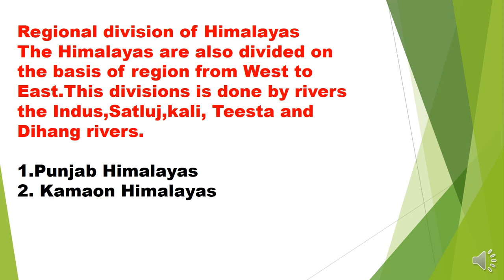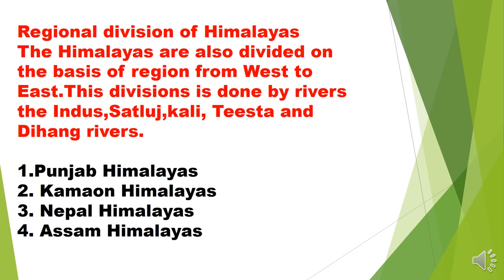According to the flowing of rivers, the division of Himalaya is of four types: Punjab Himalaya lying between Indus and Satluj river, Kumaon Himalaya lying between Satluj and Kali river, Nepal Himalaya lying between Tista and Kali river, and Assam Himalaya lying between Tista and Dihang river. So these are the four regional divisions of Himalaya on the basis of rivers.